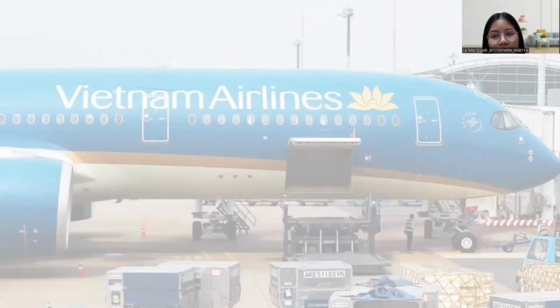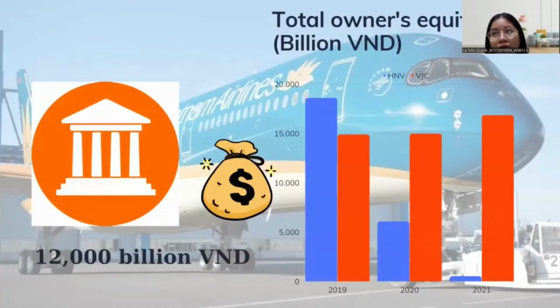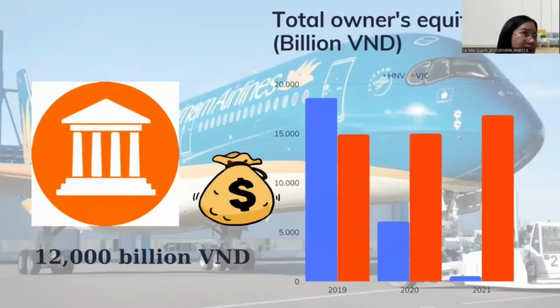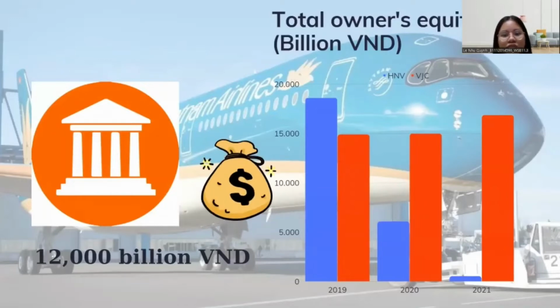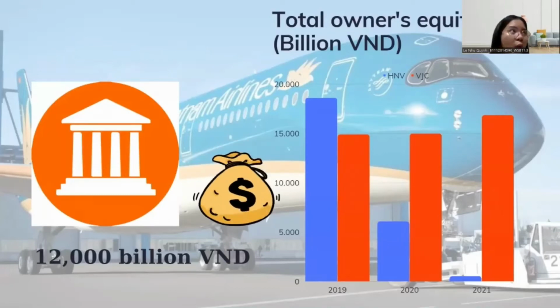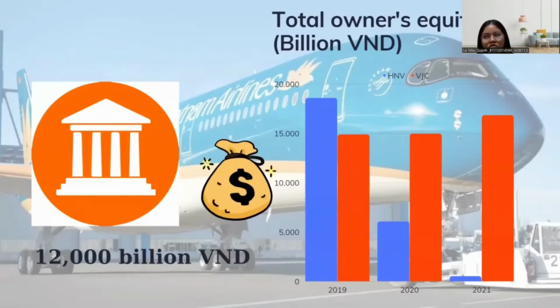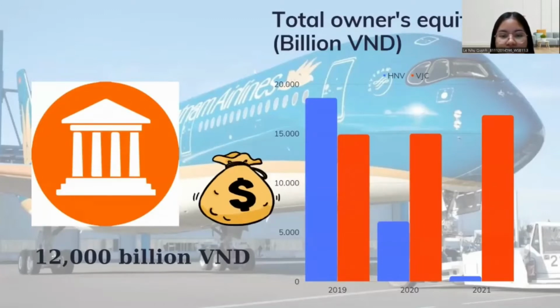And it's notable that there was a dramatic decrease in the Vietnam Airlines owner equity during the period between 2019 and 2021. Vietnam Airlines was affected by the coronavirus pandemic, which resulted in negative 21,900 billion VND in revenues and eroded total owner equity by 22,140 billion VND.